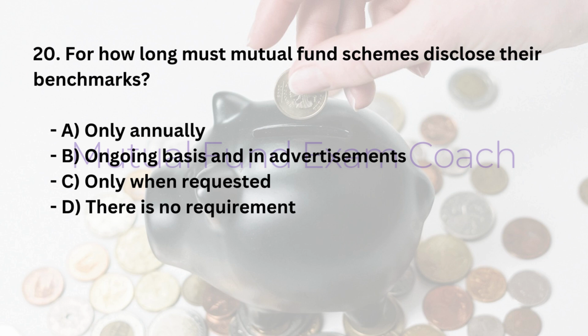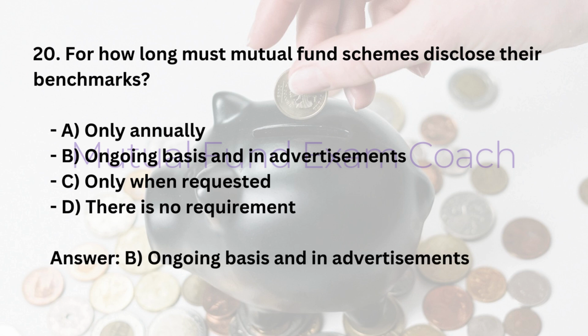20. How long must mutual fund schemes disclose their benchmarks? A. Only annually. B. Ongoing basis and in advertisements. C. Only when requested. D. There is no requirement. Answer: B. Ongoing basis and in advertisements.